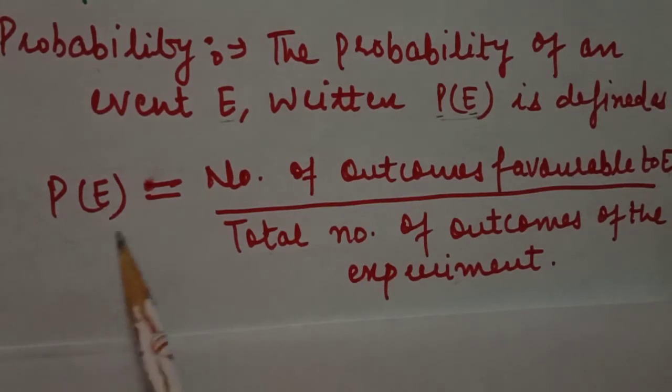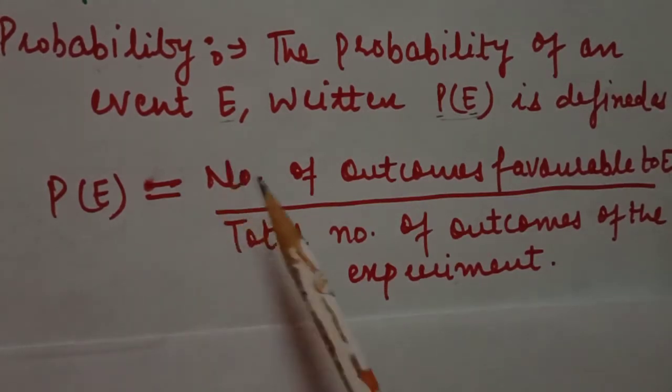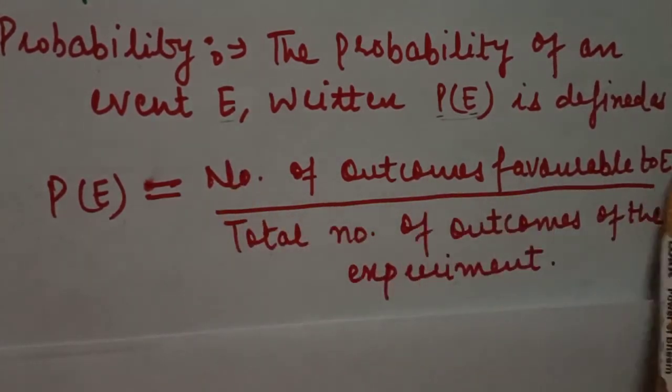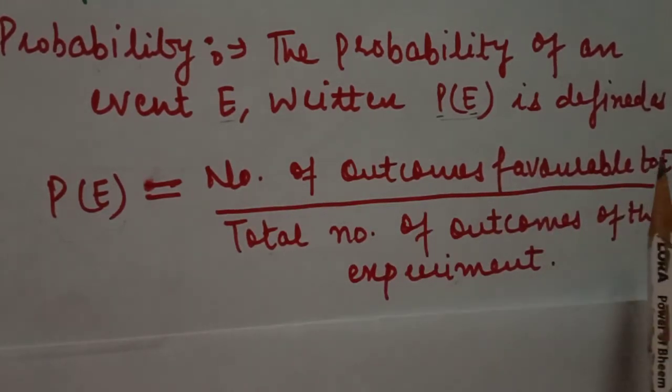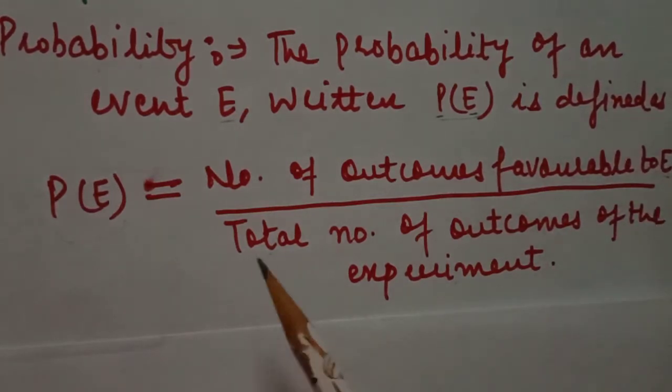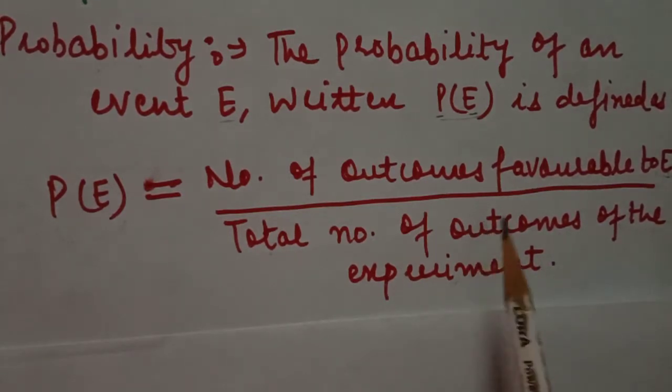It means the number of outcomes which satisfy the condition of the event, divided by the total number of outcomes of the experiment. This is the probability formula.